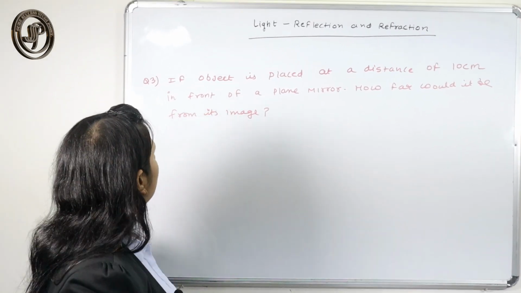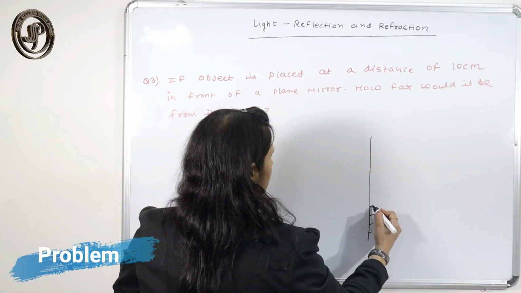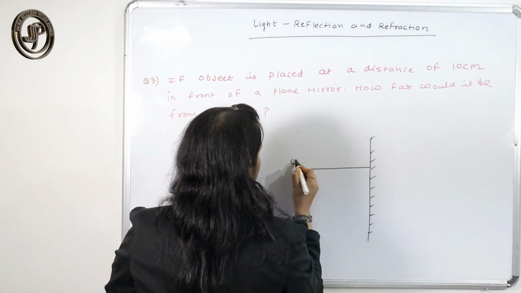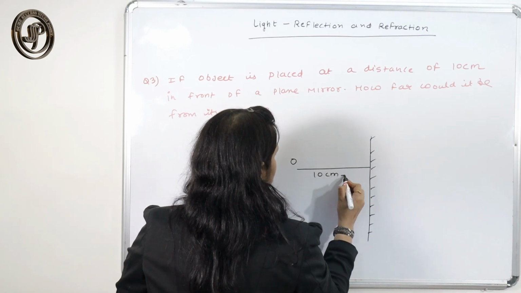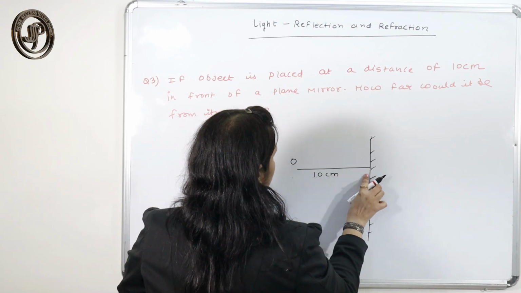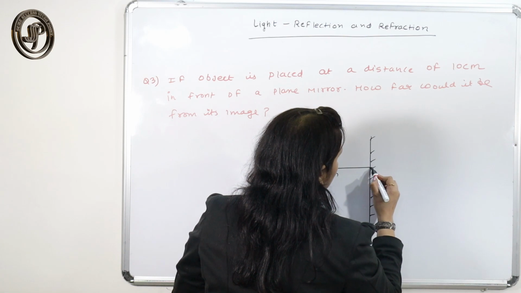See one more question. An object is placed at a distance of 10 centimeter from the mirror. So here is the plane mirror. This is the object, which is situated at a distance of 10 centimeter from the plane mirror. So here the image is formed.